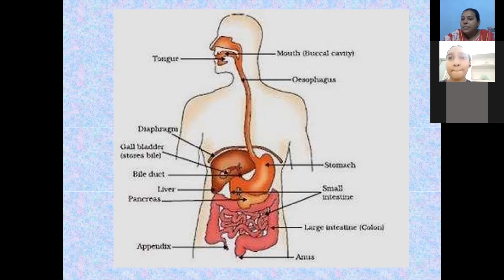See, the inner walls of the digestive system secrete some digestive juices. This juice consists of, students, HCl, enzymes, and mucus. Three things: HCl, hydrochloric acid, enzymes, mucus. Okay, clear, Vaishnavi? Yes, ma'am.